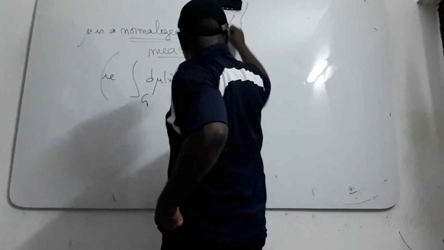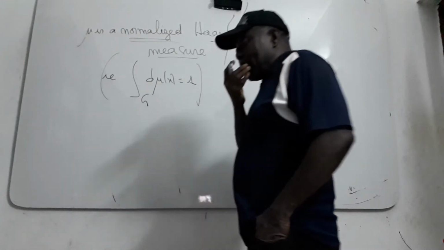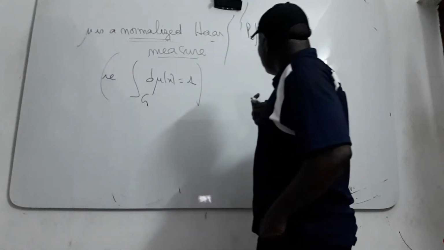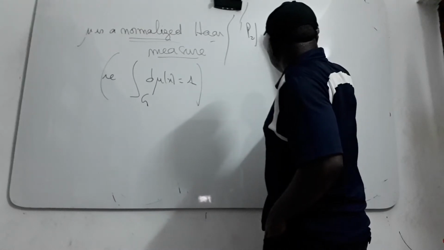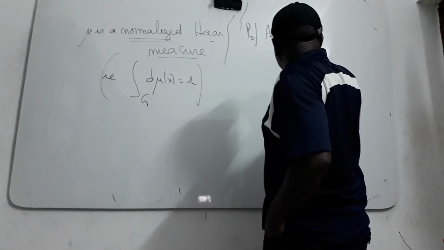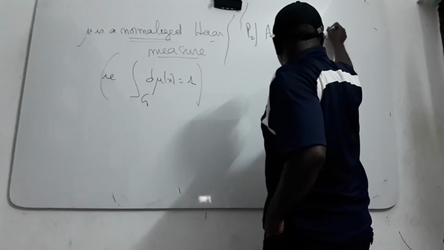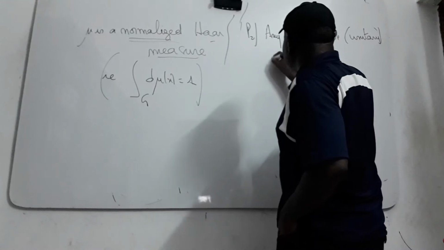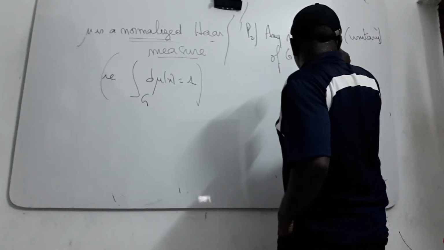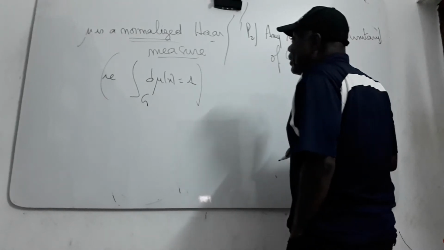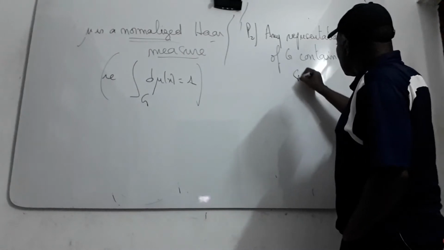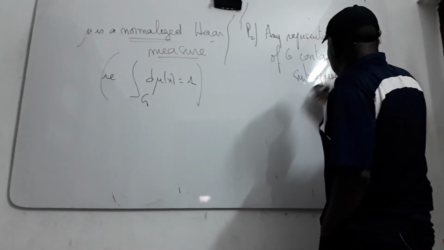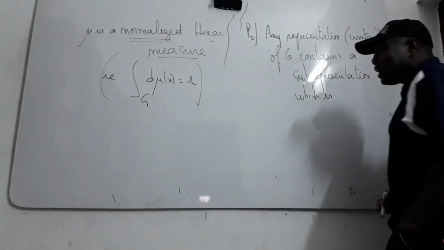The second property you can get, which is also very useful: any unitary representation of a compact group G contains a sub-representation which is finite dimensional.